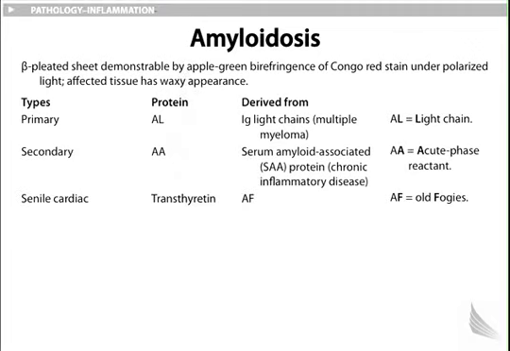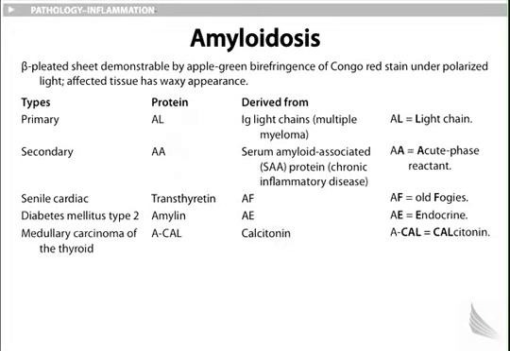Senile cardiac type: transthyretin, derived from AF. AF equals old fogies. Diabetes mellitus type 2, NIDDM. Protein that is associated with this, amylin, derived from AE. AE equals endocrine. Medullary carcinoma of the thyroid.